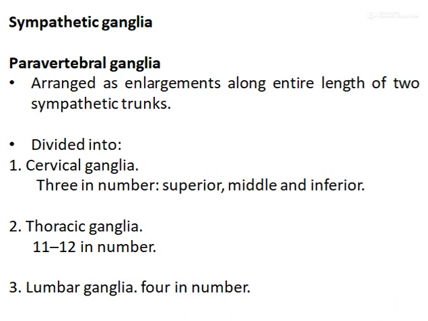It is divided into cervical ganglia, which are three in number: superior, middle and inferior; thoracic ganglia, 11 to 12 in number; and lumbar ganglia, 4 in number.